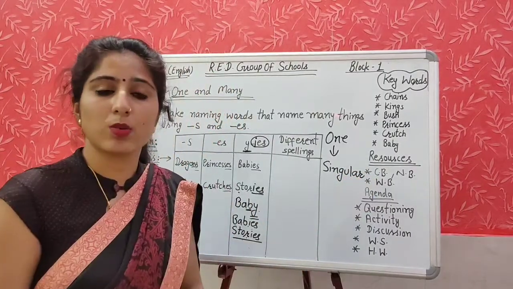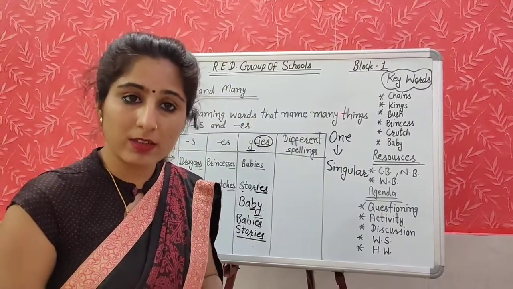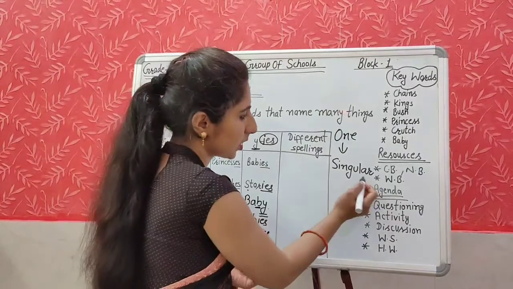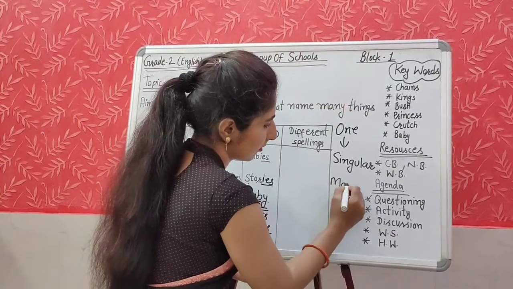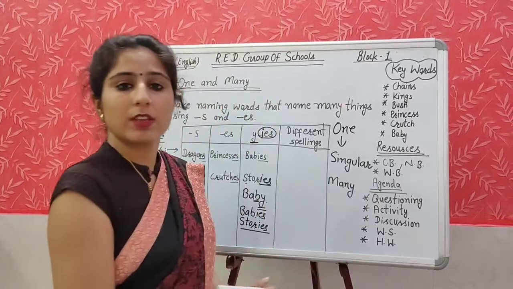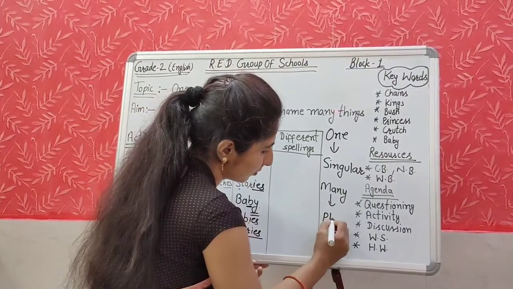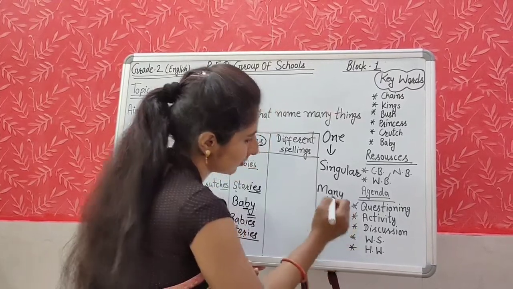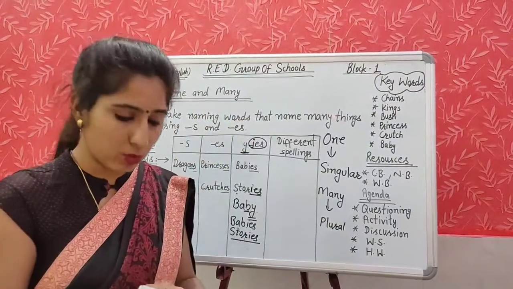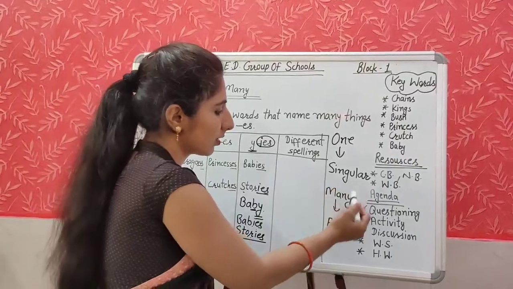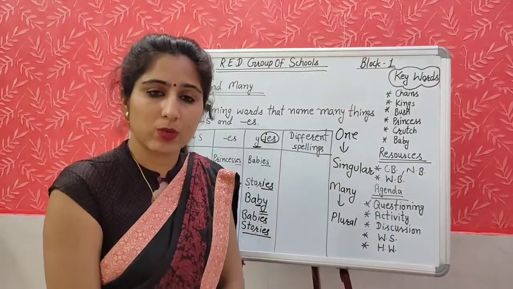The things which are only one, single, that means singular. And what is the meaning of many? We can say plural also. In this form also we can use one and many: singular and plural.